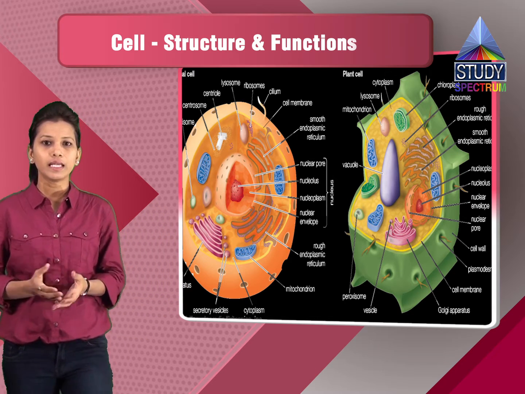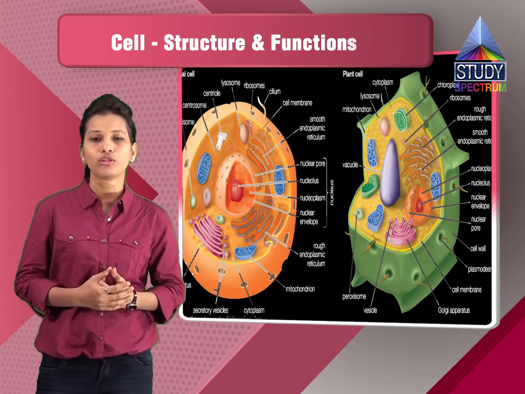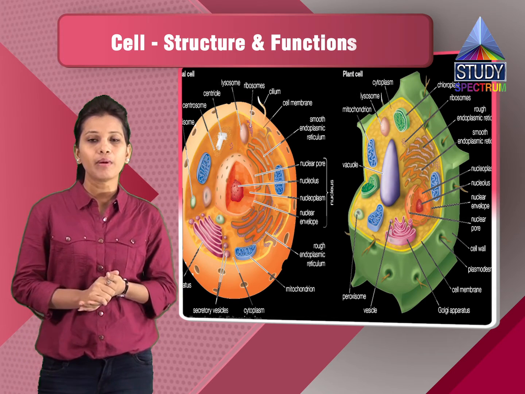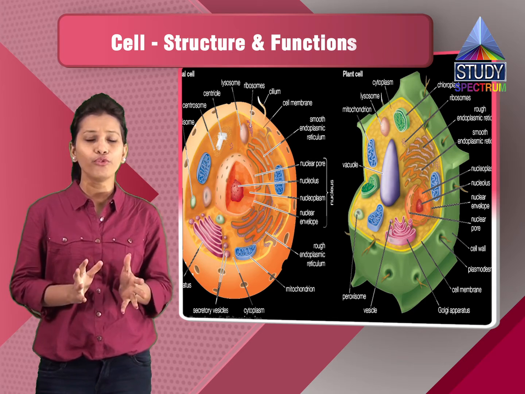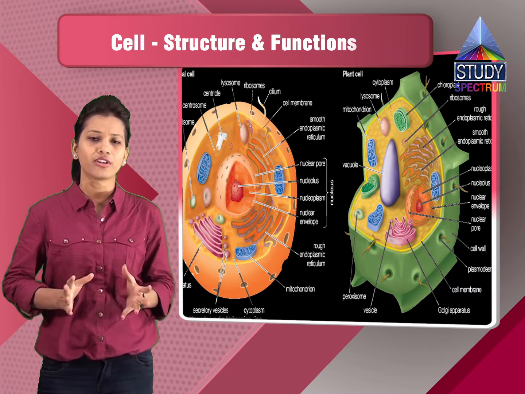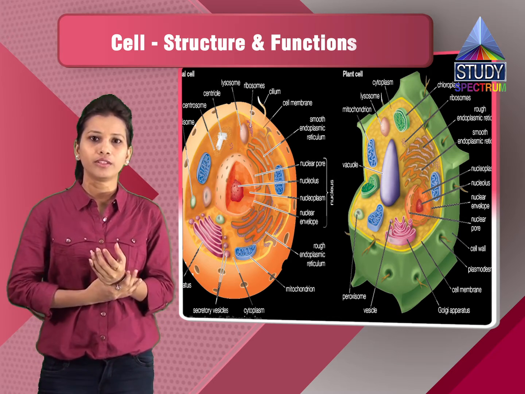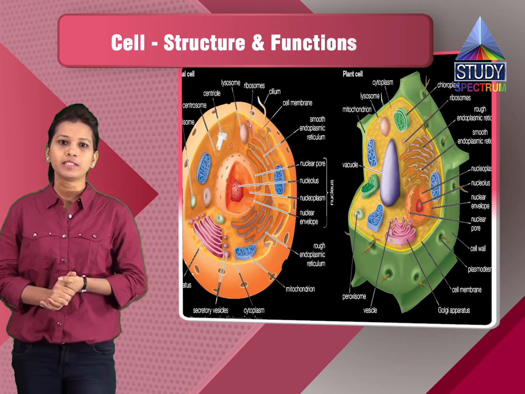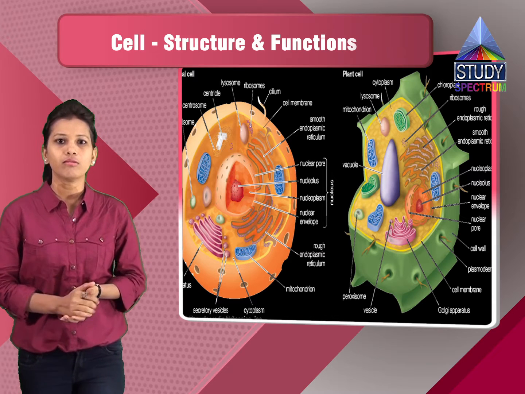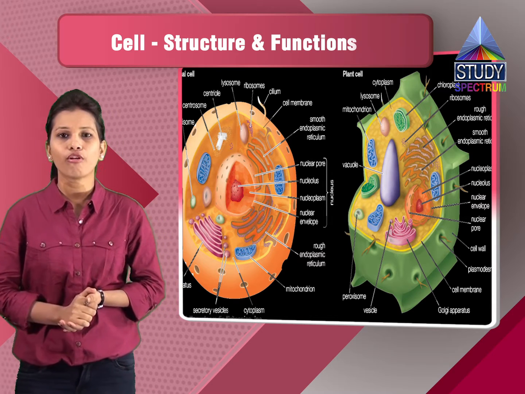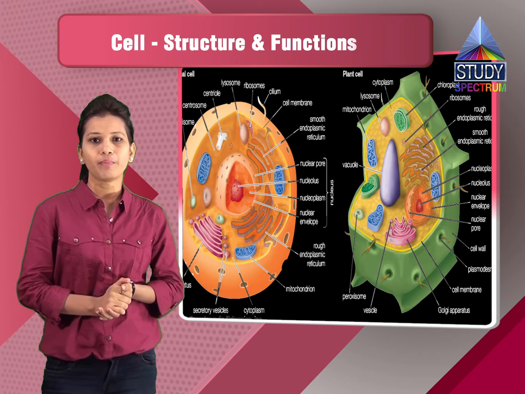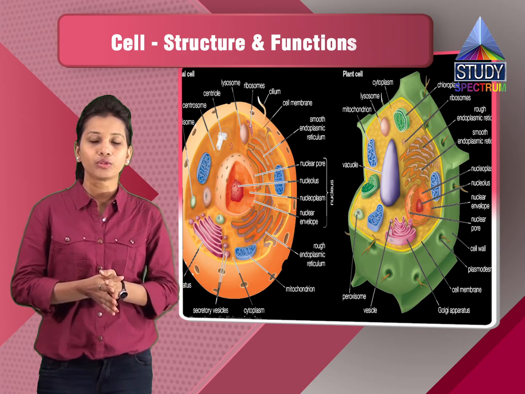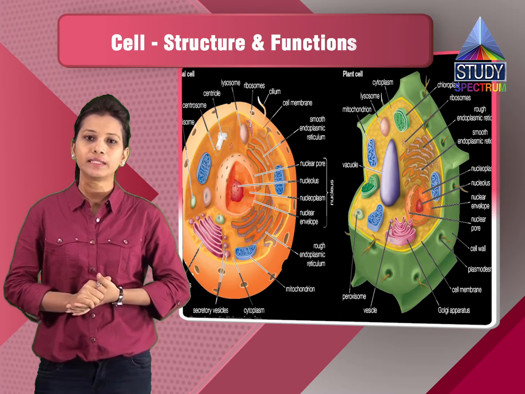Then if you consider the inner layer, which is below the cell wall, it is the cell membrane. The cell membrane is the fluid mosaic model. It is a fluid structure which has proteins and lipids. In case of animal cells, or in case of plants also, the cell membrane is made up of the phospholipid bilayer. That means it has two layers of phospholipids. So these are the components of the cell membrane.